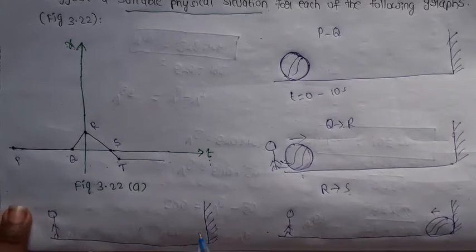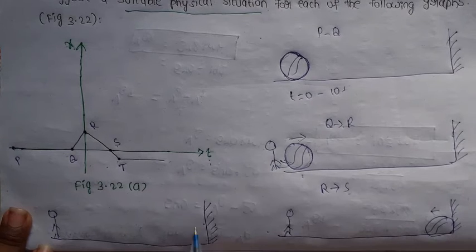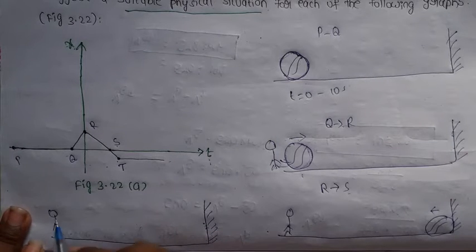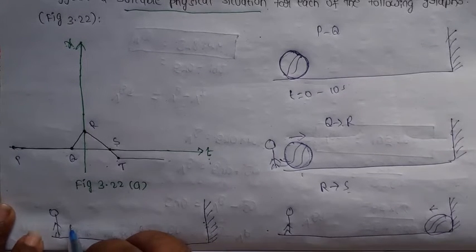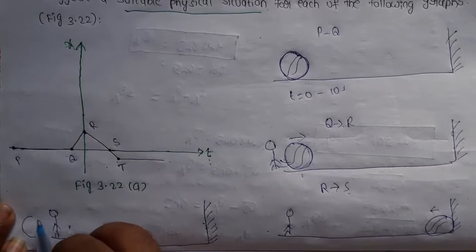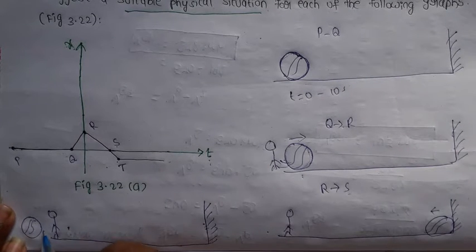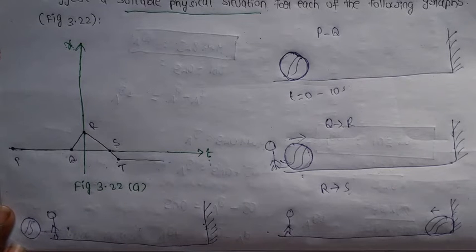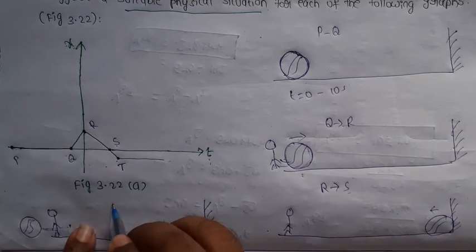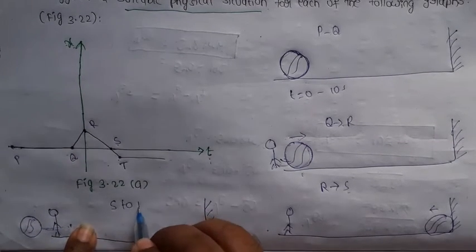This is a person. The particle, the football, is traveling towards the wall. After hitting the wall, the football travels towards the person. This is the initial position of the football, but the football has traveled up to this distance. So the particle covers more distance in the opposite direction, and that is represented by s-t.